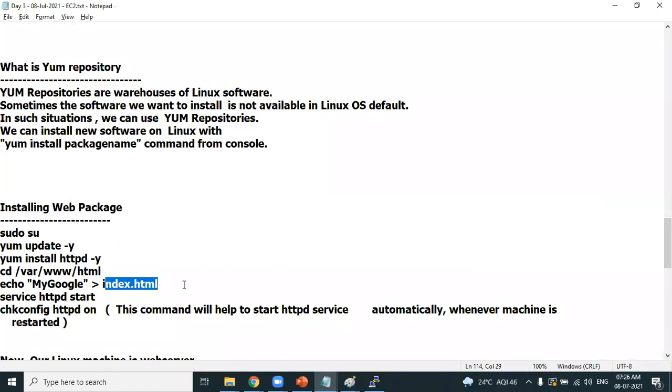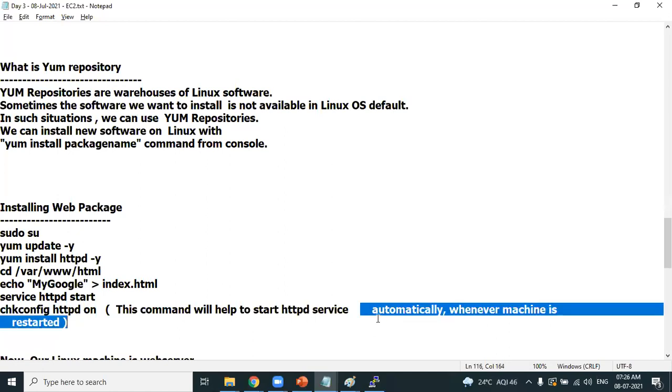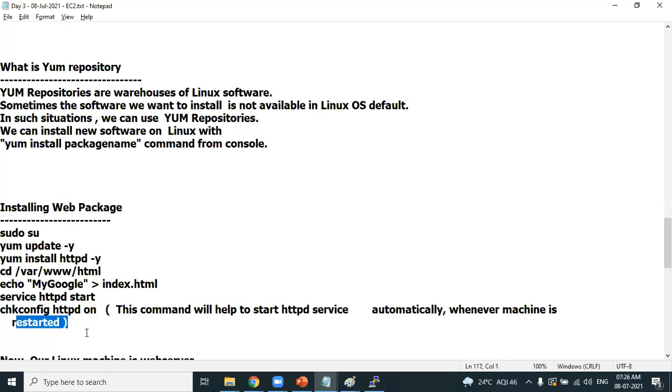What content do I want to place in my index.html? I'm writing a content called my Google. So I'm creating index.html, and in that HTML file I'll have the simple words my Google. Once the file gets created, I want to start httpd. service httpd start is the command which helps you start the web server. And chkconfig httpd on will start the httpd service automatically whenever you restart the machine.